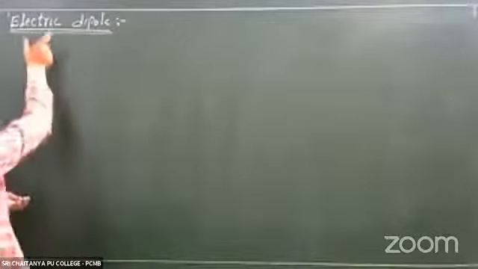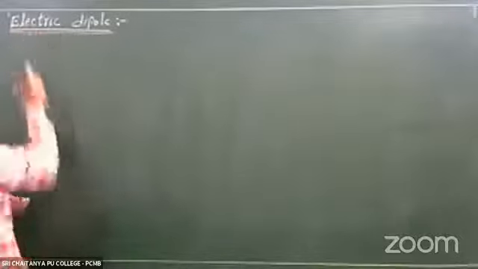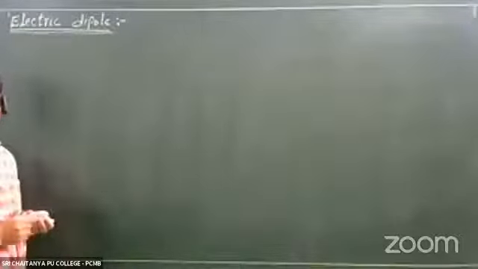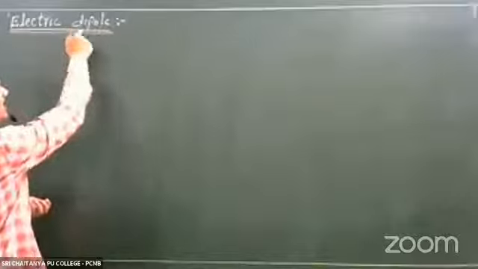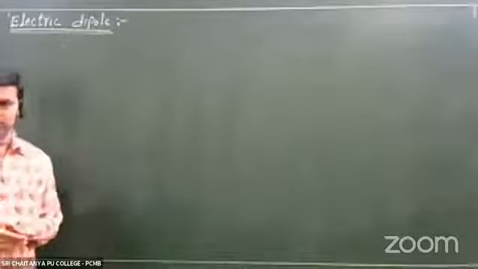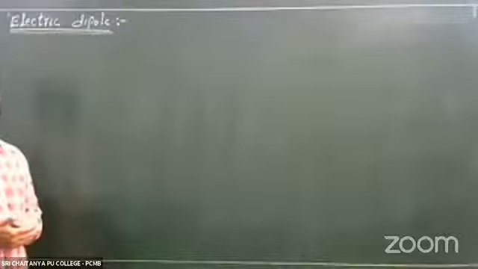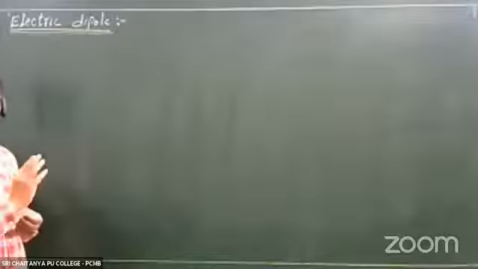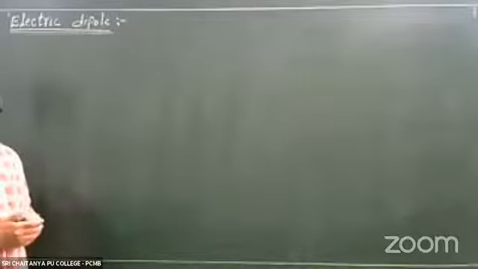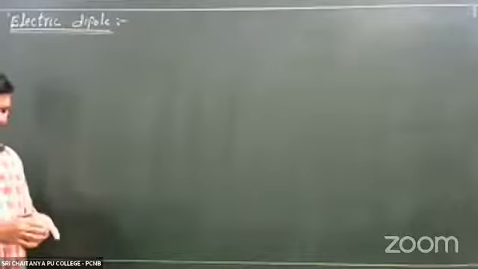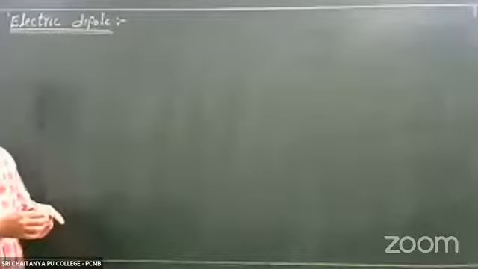The name itself tells you: electric means charge. Dipole, di means two. Dipoles, different poles means different polarities. Two charges of different polarities separated by certain distance. Right? See, what is the definition of electric dipole?